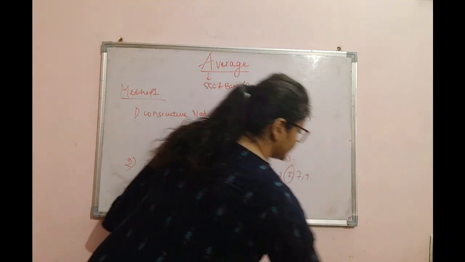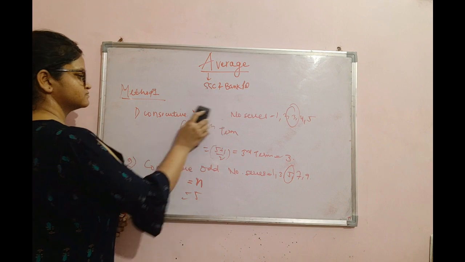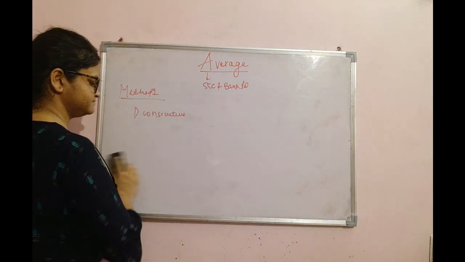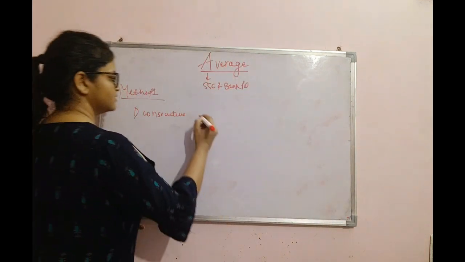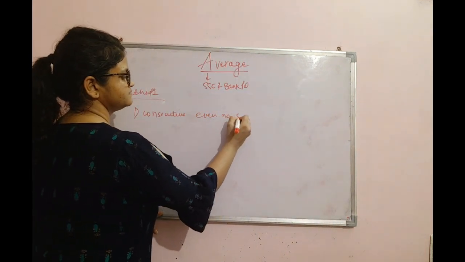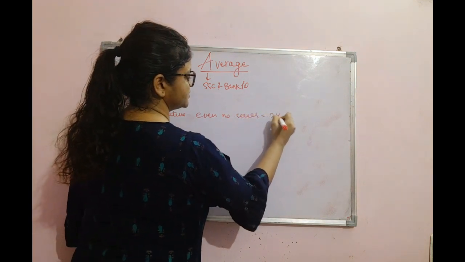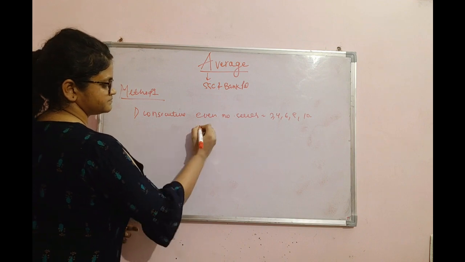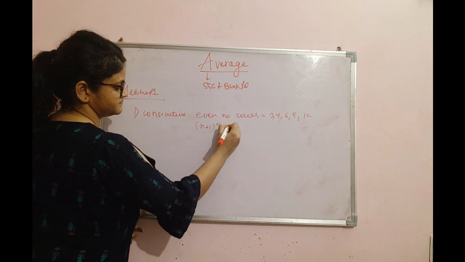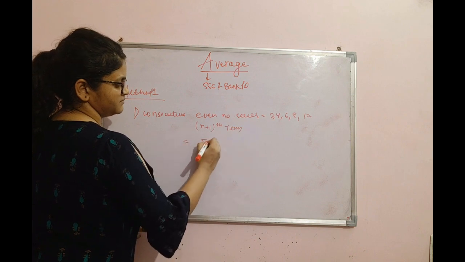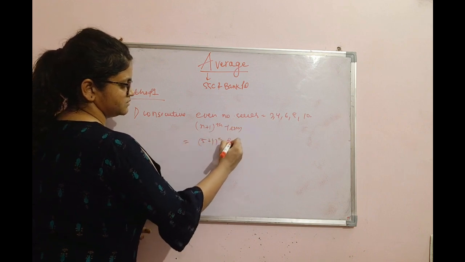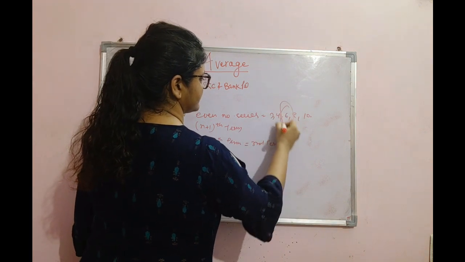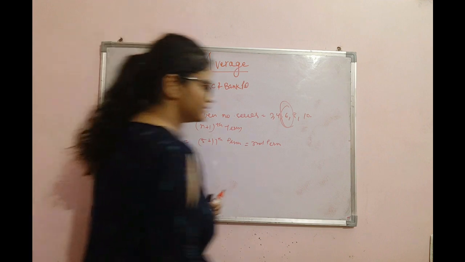Okay, and another type of series, consecutive even number series. 2 4 6 8 10. Formula would be n plus 1 term, 5 plus 1 term, third term, and third term is 6. So average would be 6.